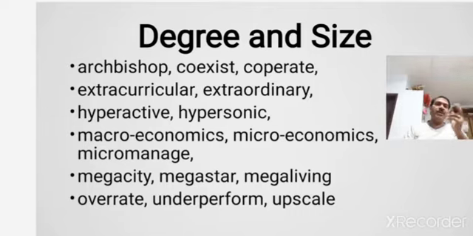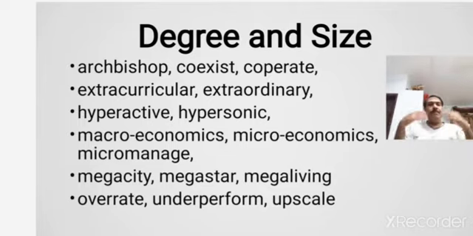So macro and micro are two prefixes which are added to existing words to form new words which indicate a higher degree or lower degree depending upon the prefix. And in the next line you can see a number of words where you have mega as a prefix. City, mega city. Mega city is a bigger city. Star, mega star. Mega star is a big star who has got a lot of popularity, a lot of success.